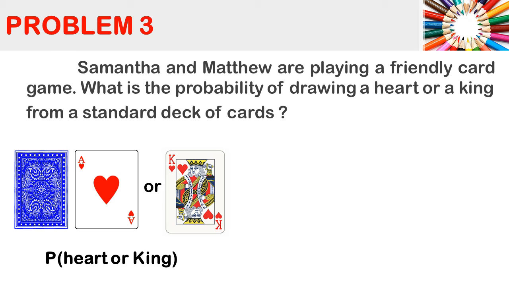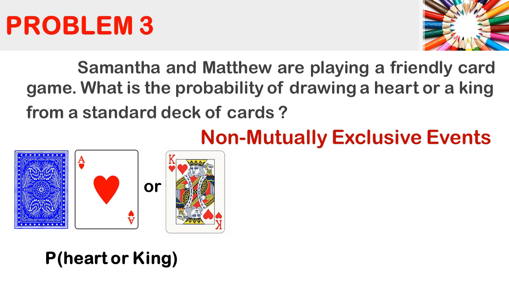If yes, then the problem shows non-mutually exclusive events. So in this example, it is possible to get a king of hearts. To solve for this, we will just add their individual probabilities. Then we have to remove the duplicates because we have the king of hearts in both of these events. So to remove the duplicates, we need to subtract the intersection.